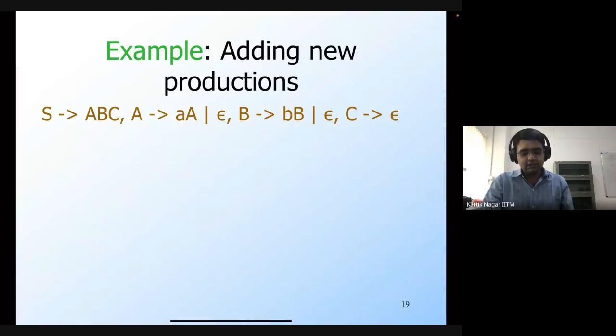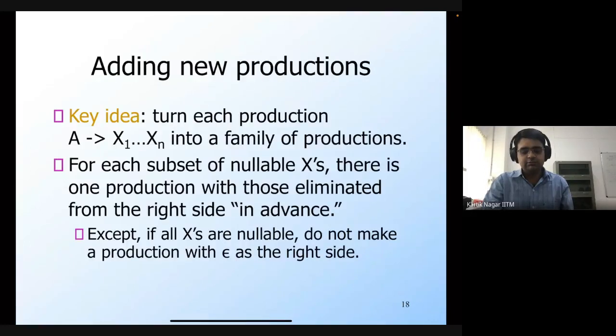So to ensure that, we add other production rules. The key idea of adding these new productions is that if you have a production of the form A derives X1 up to Xn, then you first find out which non-terminals present in the body of this production are nullable, which means they can turn into an epsilon string.